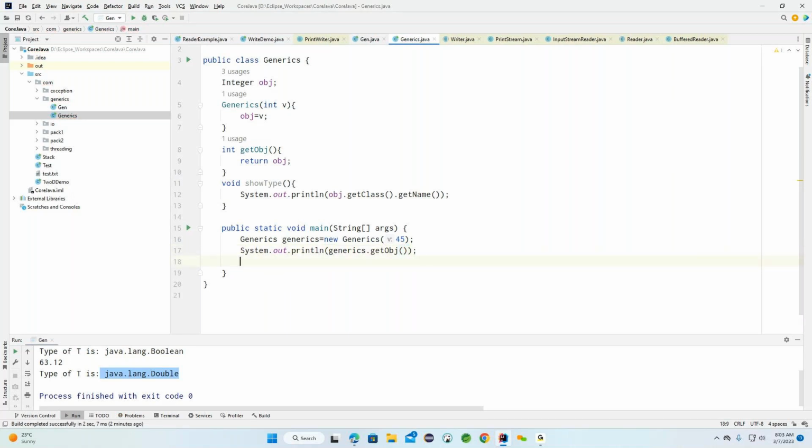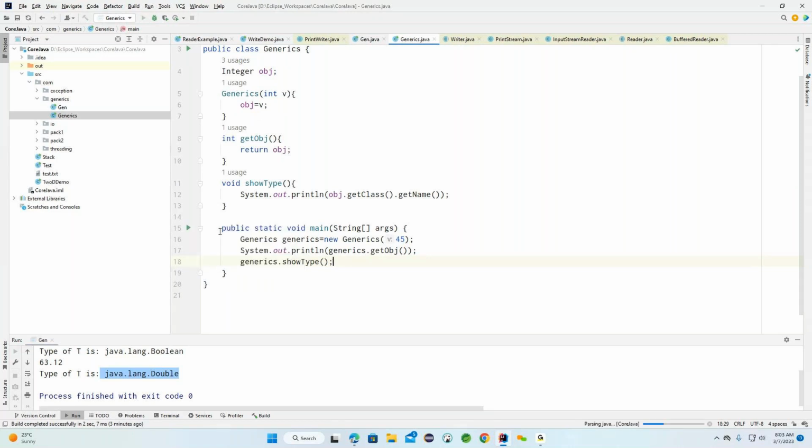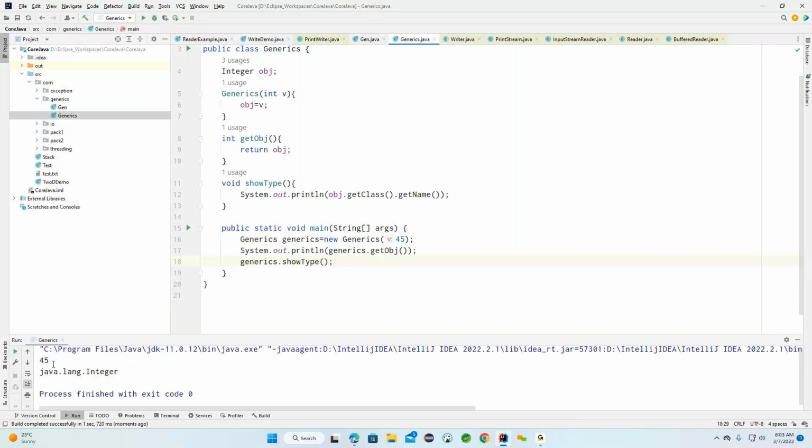So after this, what is another important section basically? And here the showType method. Now if you see Generics dot showType, clearly observe here, this is saying 45 and Integer.